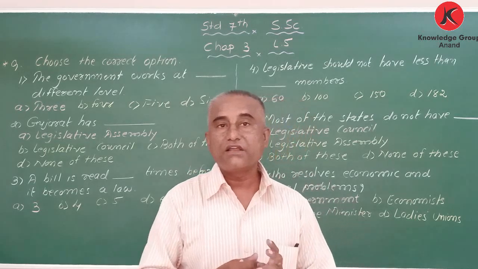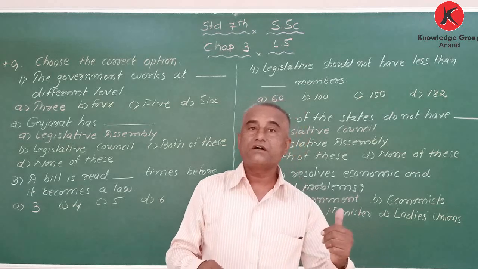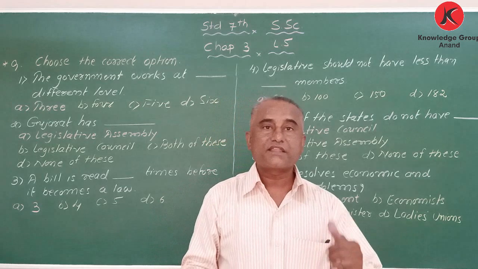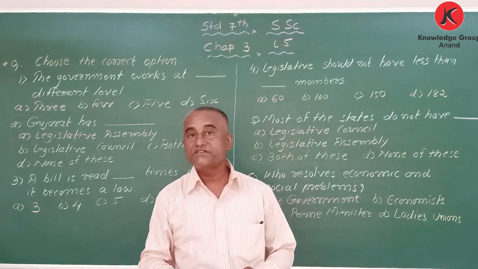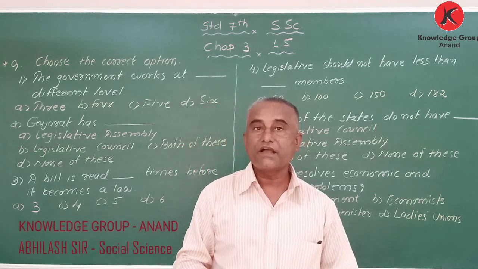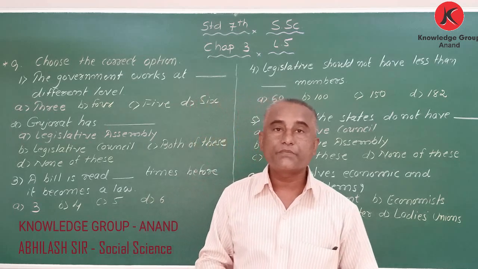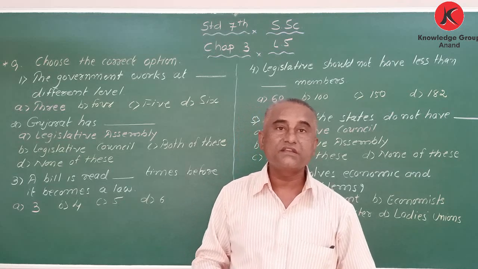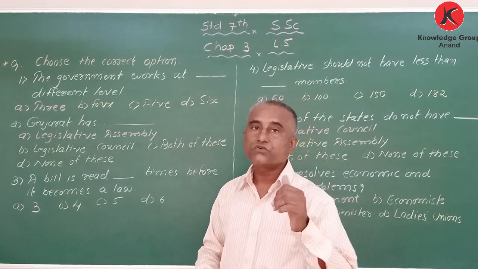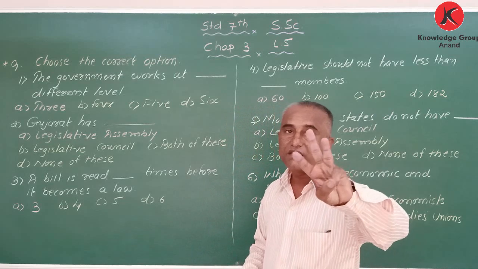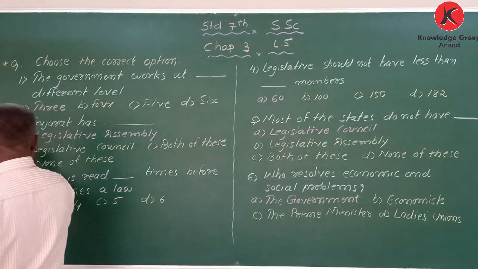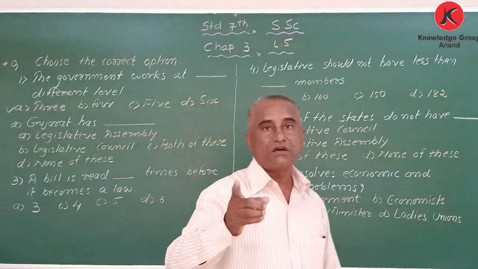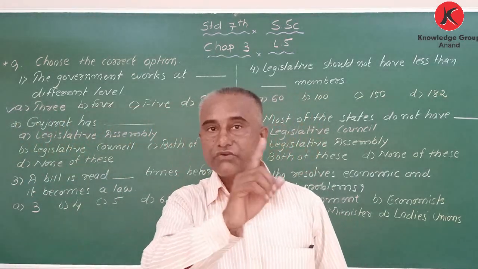In a local level we have urban and rural areas. In rural areas, taluka panchayat, gram panchayat, and district panchayat, and in urban areas, municipality and municipal corporation, which you already learned last year in 6th standard. Got it? So the government works at three different levels. This is the correct answer: local level, state level, and union level.